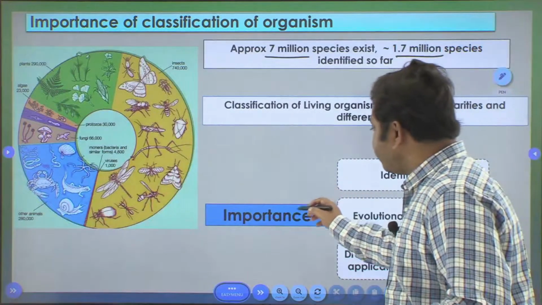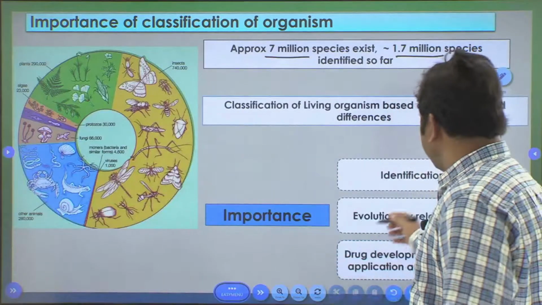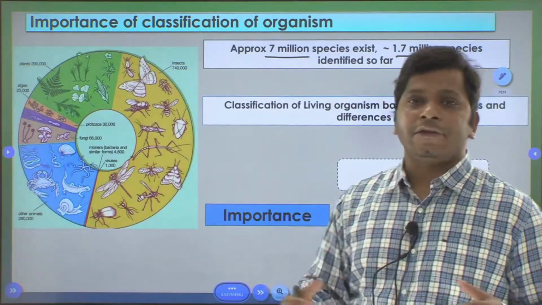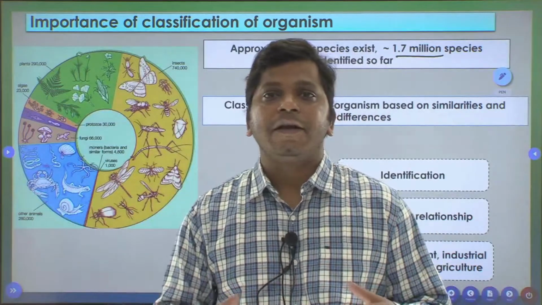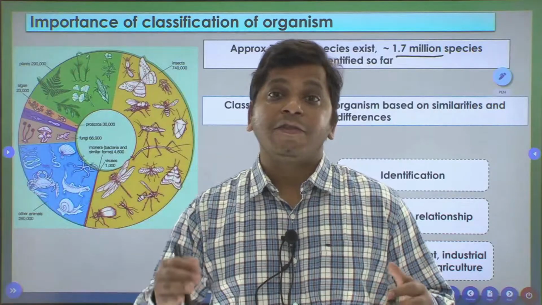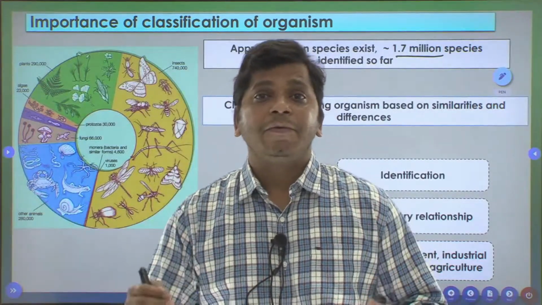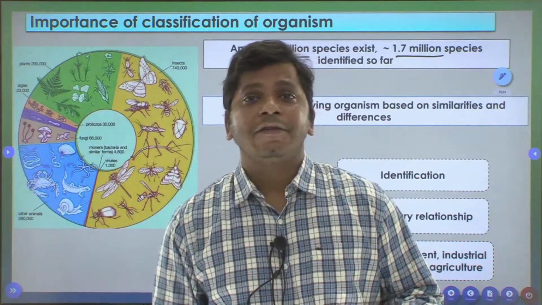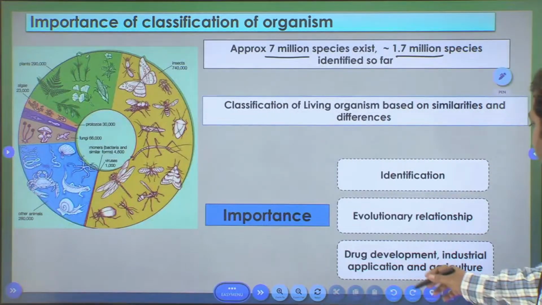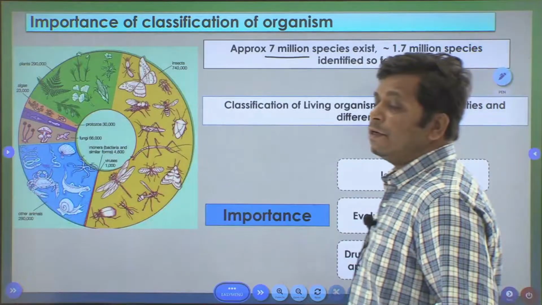Why it is important, I have already told you. It is for identifying them and making evolutionary relationships, how different organisms are related to each other. Once we classify them, only then can we know what relationships exist among all of them. It is also important for drug development and industrial application.